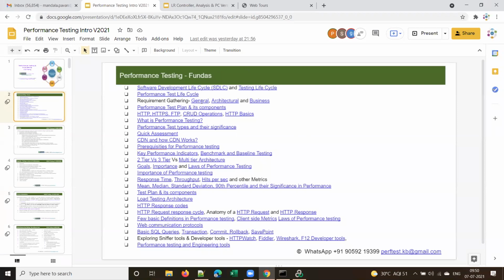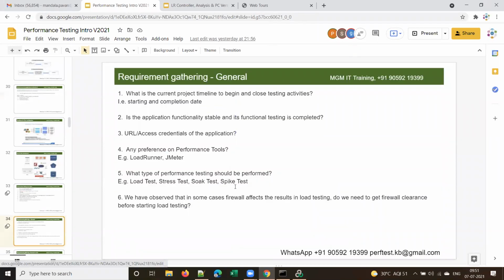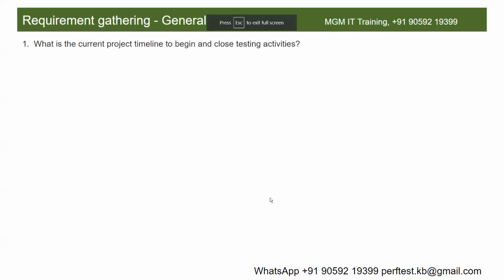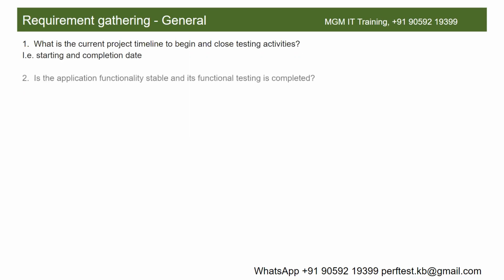They can be classified into three types: general, architectural, and business. Now let's see what are the general requirements. What can come under general requirements? First and foremost, one of the first few requirements that we need to collect is timelines. What is the current project timeline to begin and close testing activities, that is, the starting and completion date?